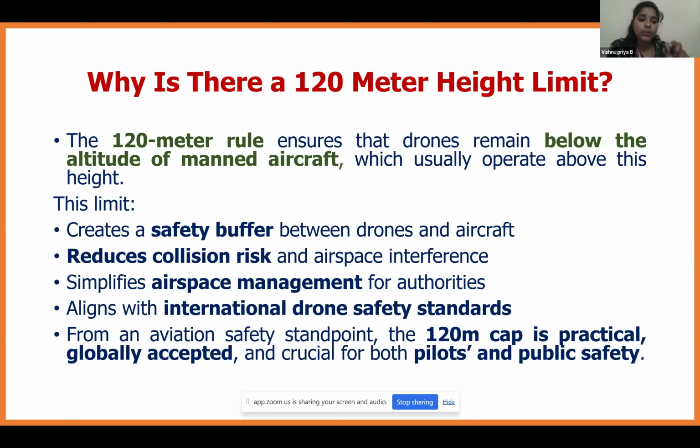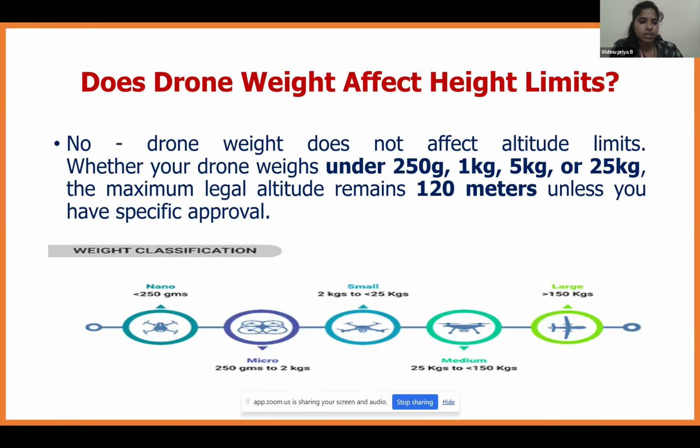The 120 meter rule is aligned with international drone safety standards. From the aviation safety point of view, the 120 meter cap is practical and globally accepted by all countries, and it is crucial for both pilot and public safety. So the 120 meter height limit is very much required for flying drones in India as well as under international standards.